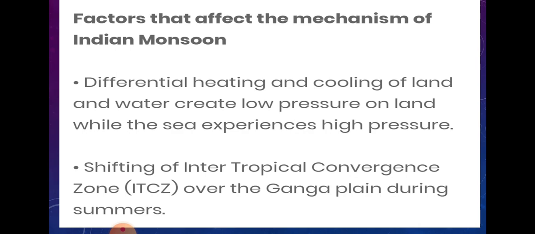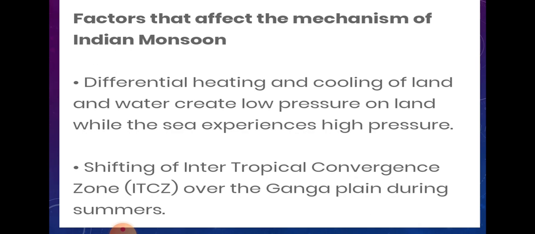Generally during May and June our land mass becomes very hot. Hot means low pressure, and the sea having less temperature means high pressure, so the wind from the sea will come towards the land. This is the first thing, due to which the monsoon occurs in India.